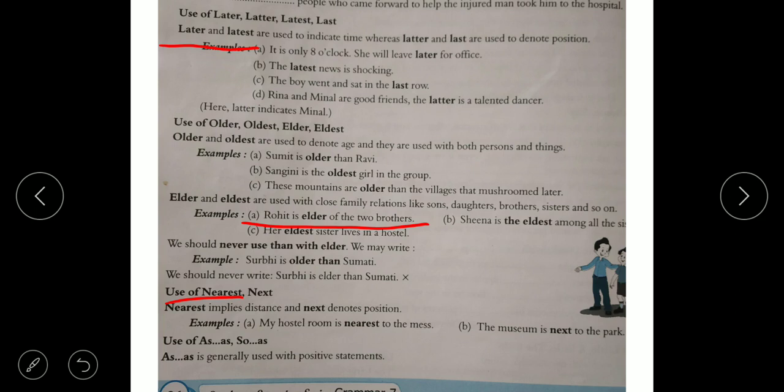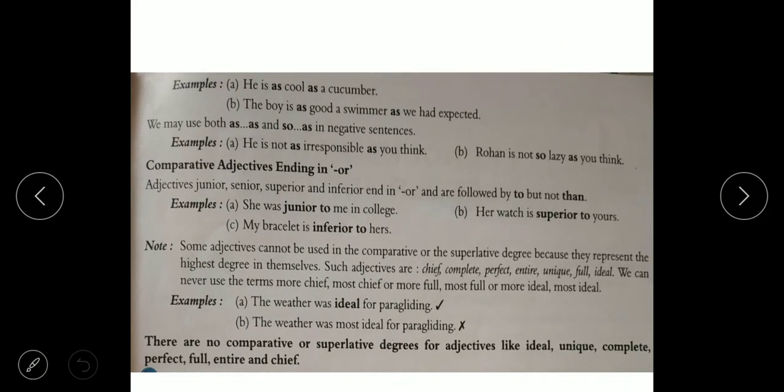Use of as and so as. Here as is generally used with positive statements, whereas so as is used with negative statements. Comparative adjectives ending in or, like superior, senior, inferior, don't use than with them. Use to with them, like senior to, junior to, superior to, inferior to.